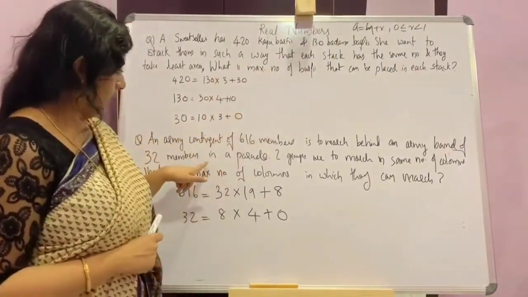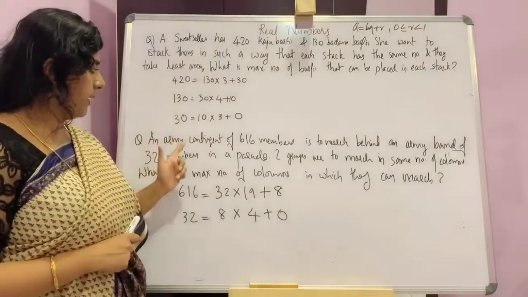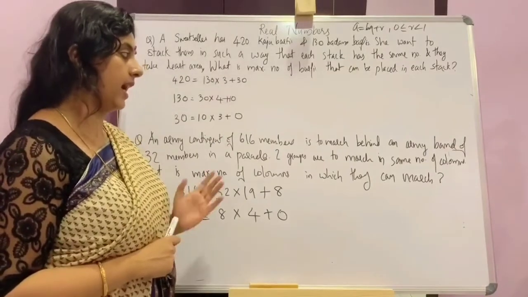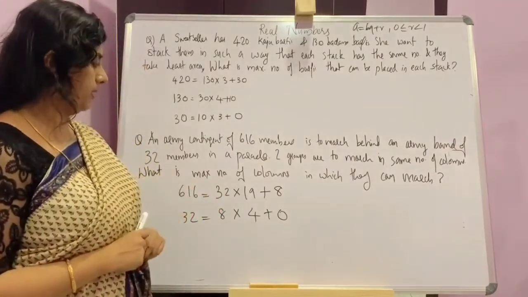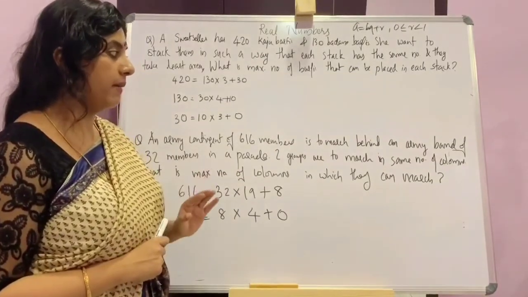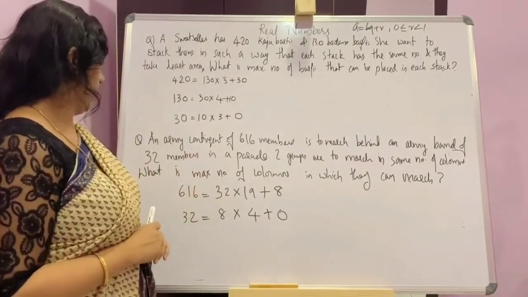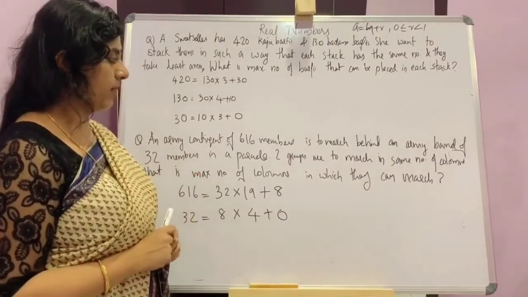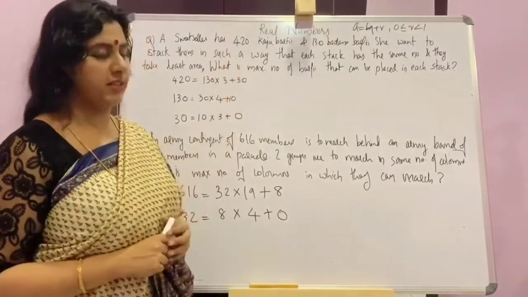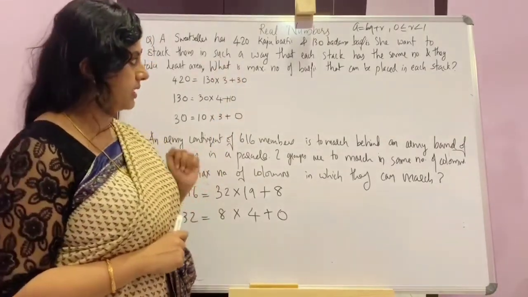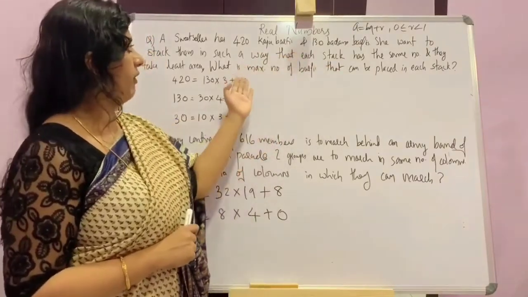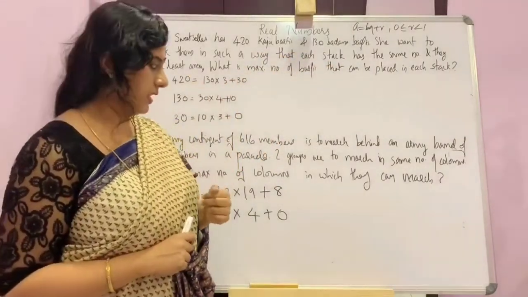Now, the next question. An army contingent of 616 members is to march behind an army band of 32 members in a parade. The two groups are to march in the same number of columns. What is the maximum number of columns in which they can march? These questions have the same behavior. Here you want to stack with the same number and find the maximum number of burfis.